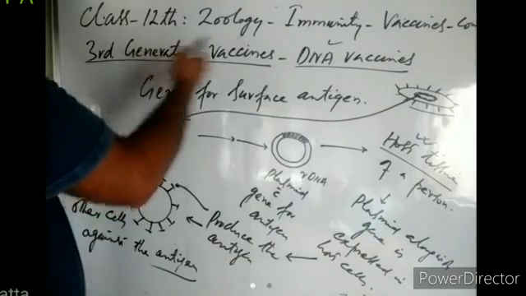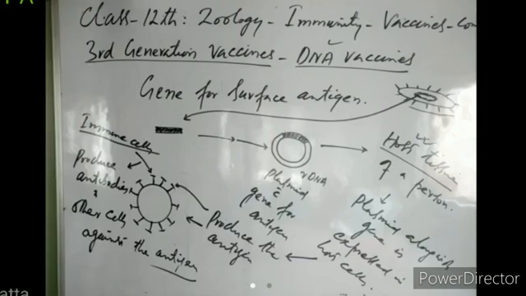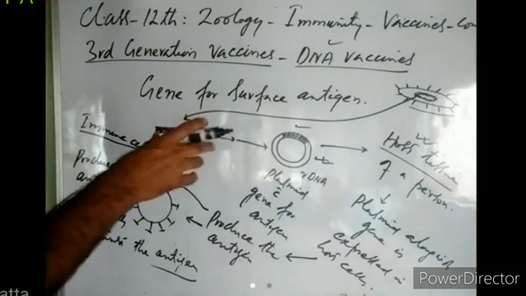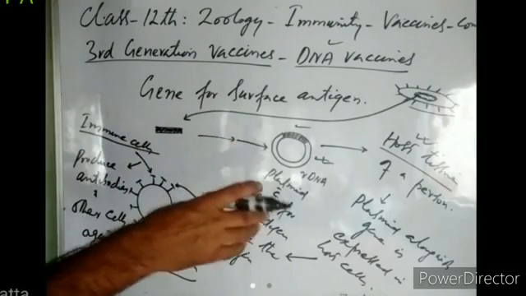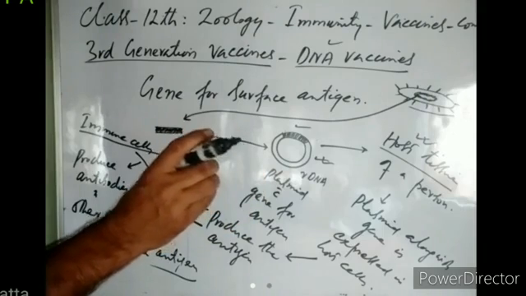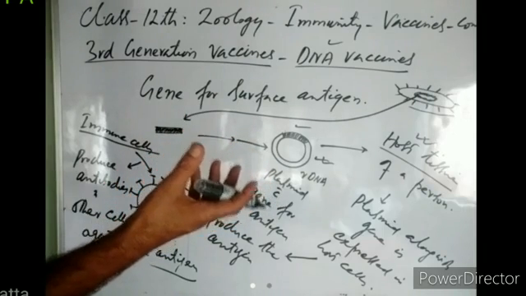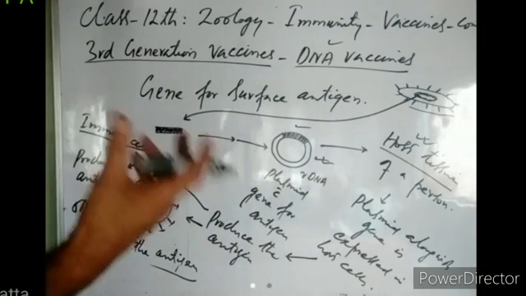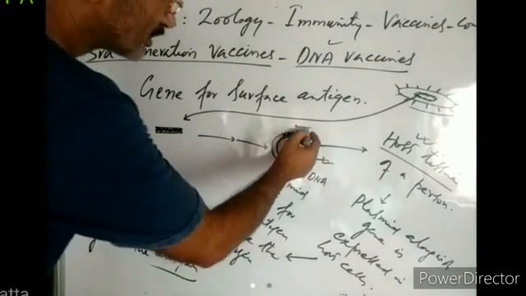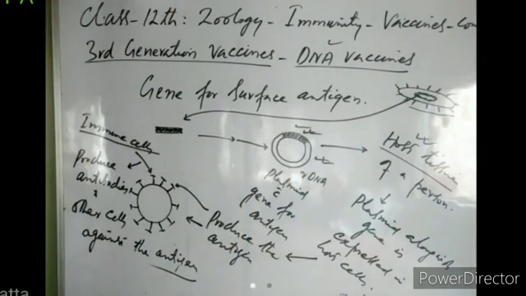But there is a problem with this third generation vaccine, the DNA vaccine. For most of the time, this gene is not expressed in the host cells, or the host cells do not pick up the plasmid. When the plasmid and the recombinant DNA is introduced into the host tissue, for most of the time host cells do not pick up the plasmid. They do not pick up the recombinant DNA. Or if they pick up the recombinant DNA, then they do not express the gene. So this gene is not always expressed, and a person may not always get immunity. Right? So this is the problem with third generation vaccines or DNA vaccines.